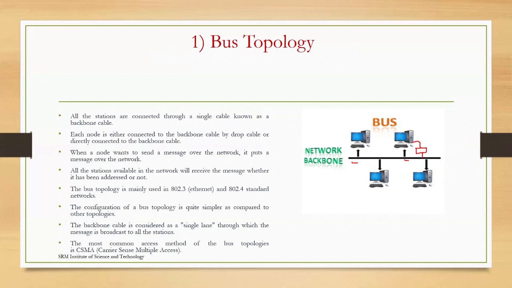So two possibilities are there: either we can connect directly or we can drop some cable and connect using that. If suppose a node A wants to send a message, then that message will be transmitted all over the link. Just imagine that you wish to travel from your house to your office or some college or school. Even though you wish to travel from your house to your destination, you have to travel across whatever places are available in between.